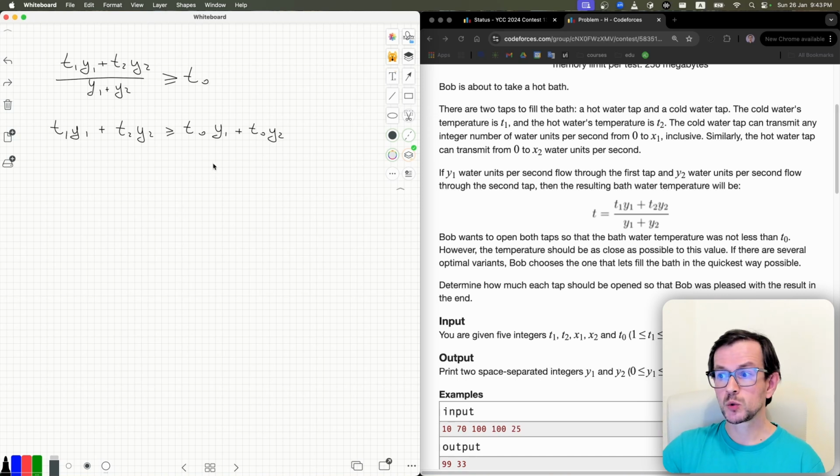And again, what are we looking for? We're looking for the value of y2. So we know all the values except y2. So let's put everything connected to y2 to the left. So we have y2 multiplied by T2, we move this to the left, so T2 minus T0, greater or equal than, okay, y1, let's move y1: y1 multiplied by T0 minus T1.